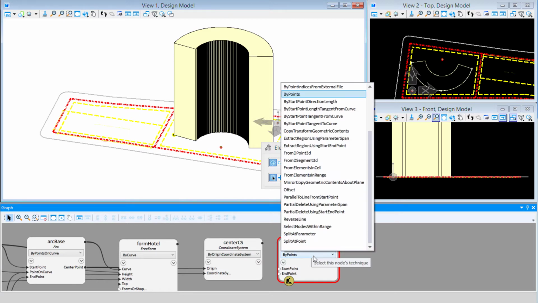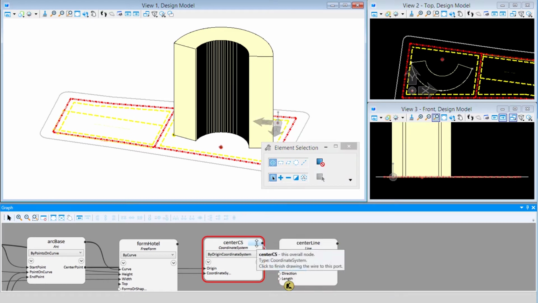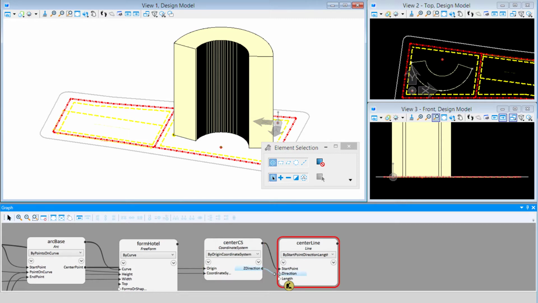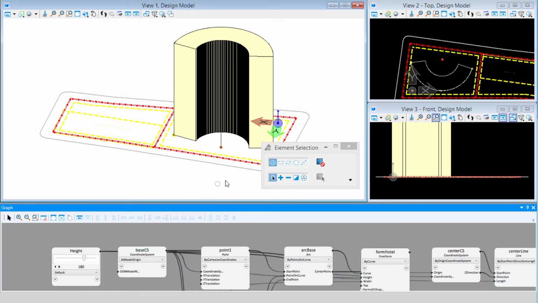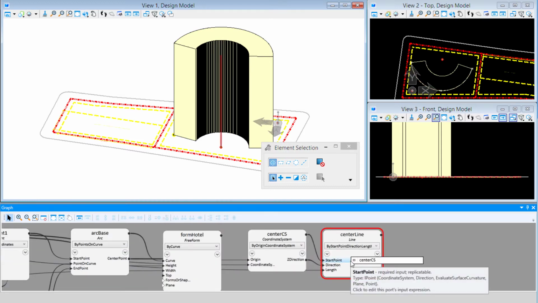We're going to use a technique which is by a start point, a direction, and a length. Because we've got the start point, we can define the direction, and for the length we'll use our height variable. So our start point will be our center coordinate system. And then we want the z direction of that coordinate system. Again, I'm going to pull that output down and pin it to the node, and then link that into the direction input. And I'll take the length input and link that back to my height variable. Now I've got a line that matches the height of the hotel.